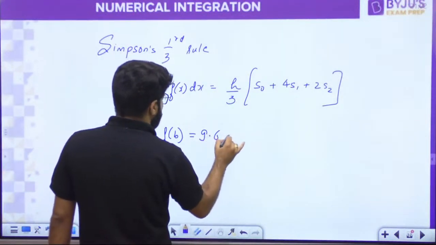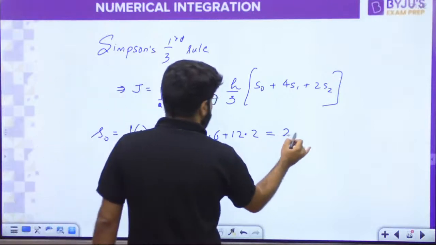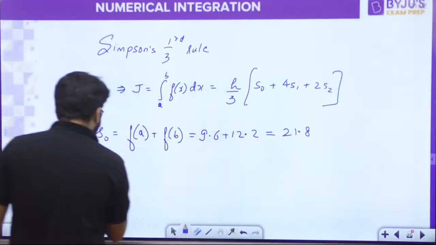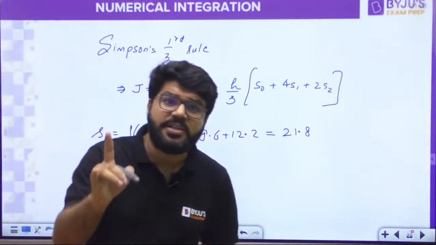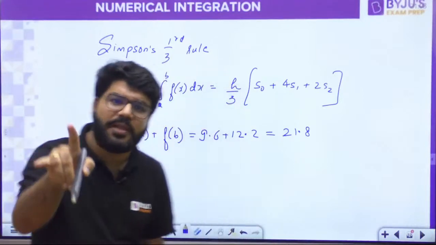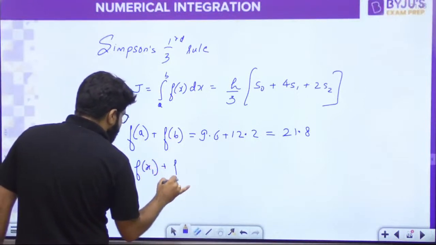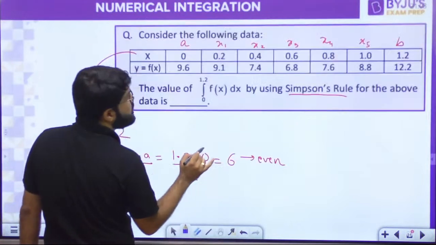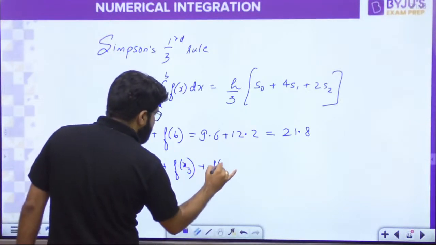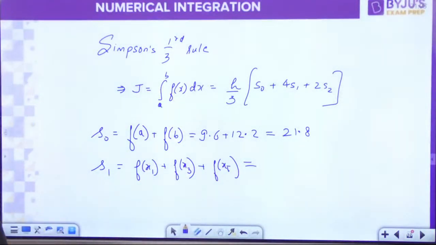This is known as 9.6 and this is known as 12.2. How much is the total? This is 21.8. Now what is the value of S1? S1 means the sum of the function at all the odd points. That means the sum of the function at x1, x3, and x5. All odd points collected: f(x1), f(x3), f(x5).